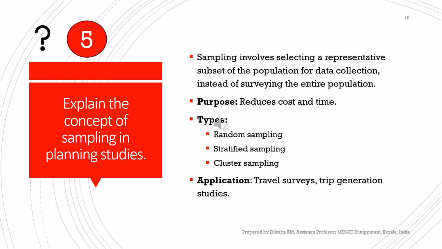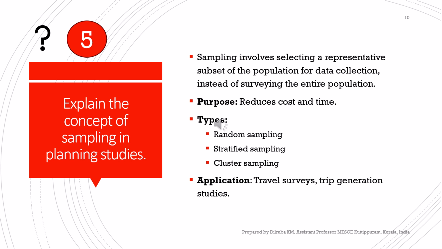The purpose of sampling is to reduce the cost and time that it may have consumed if you are doing the same survey for the entire population. And there are different types of sampling, called random sampling. Random sampling means we are just taking some people from some side and another from some other transportation infrastructure and so on. So we will collect the samples randomly from the study area.